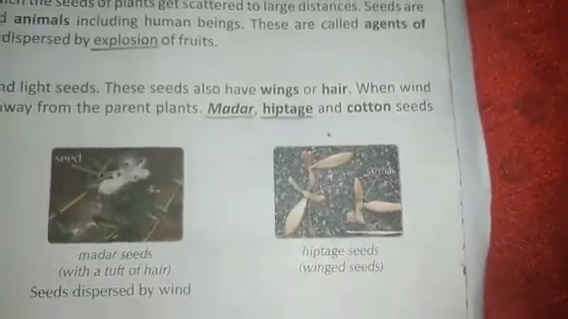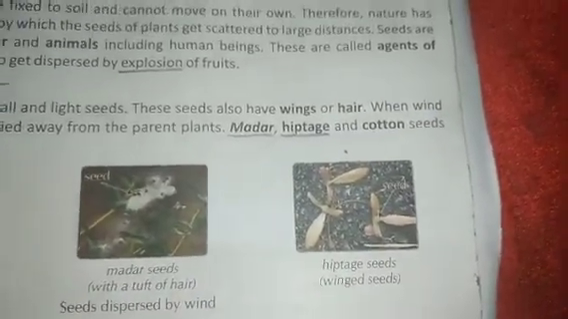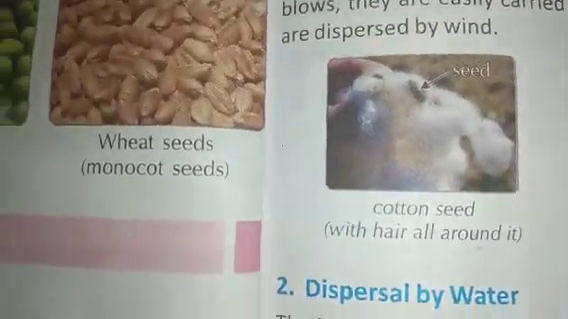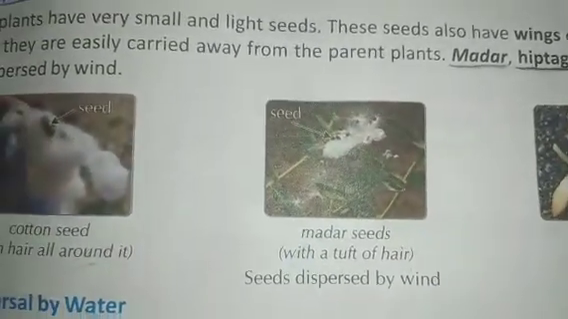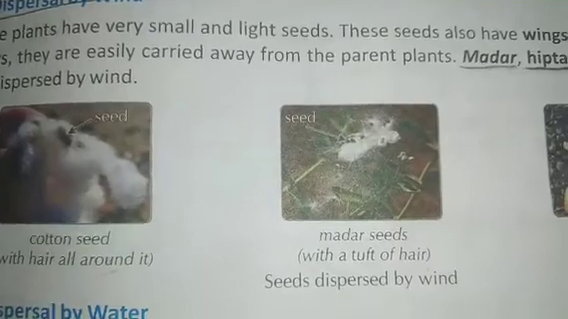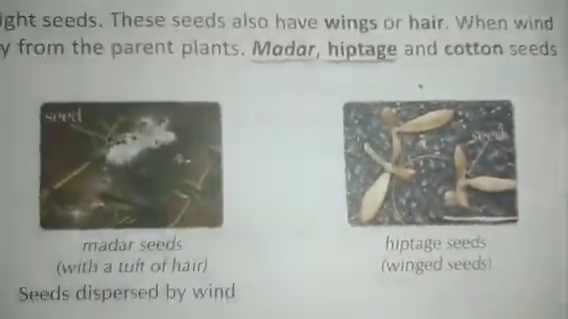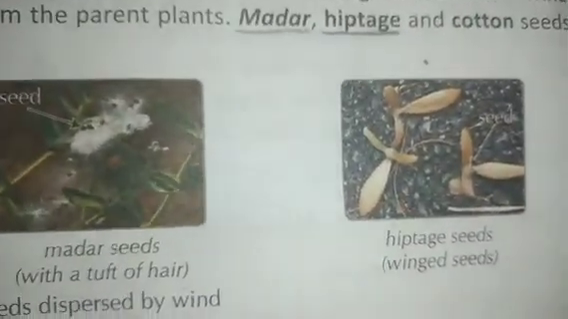Clear? So these are all different plants. Cotton seed, all of you are aware, no? From this cotton, the fibers are removed and cotton dresses are made. The fibers are taken out and clothes are made. In the same way, the madar seeds and then the hiptage seeds. These are the winged seeds, hiptage seeds.